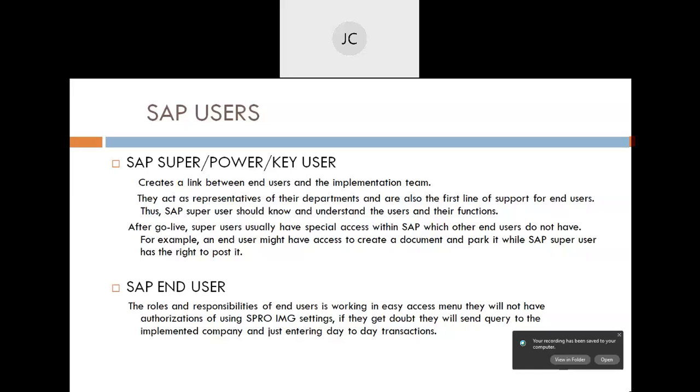And then the super user comes up, who validates and verifies that all entries are fine as per SAP and everything is entered correctly, and then posts it. So these kinds of users are there, and as a consultant, when we work as an implementation team, we mainly interact with the SAP super users, or we call them power users, or the business owner, process owner also. I hope these two user roles are clear.